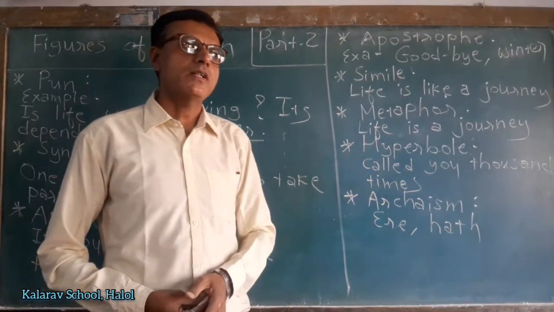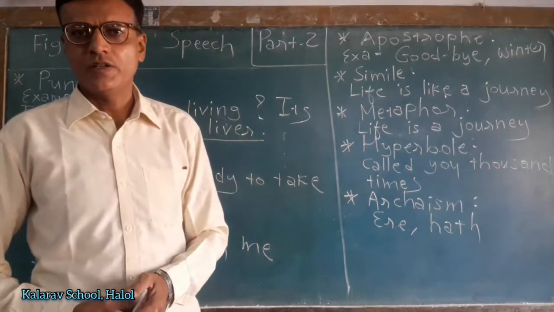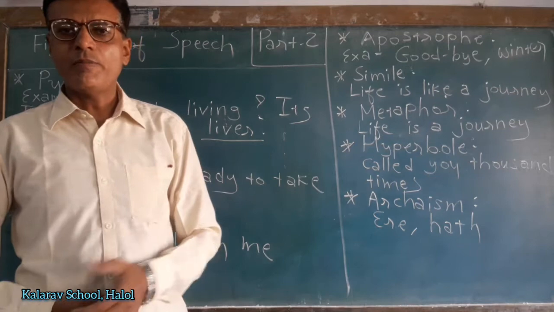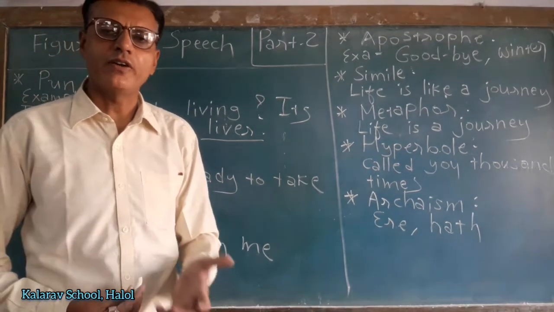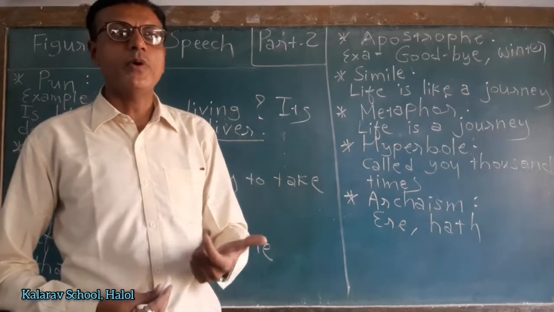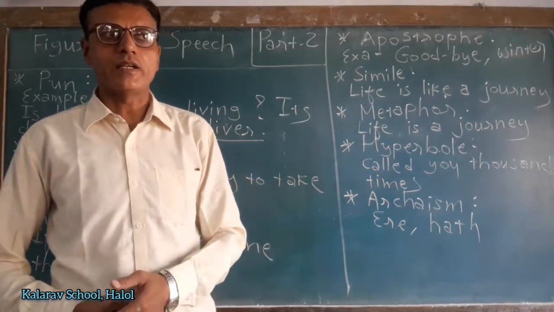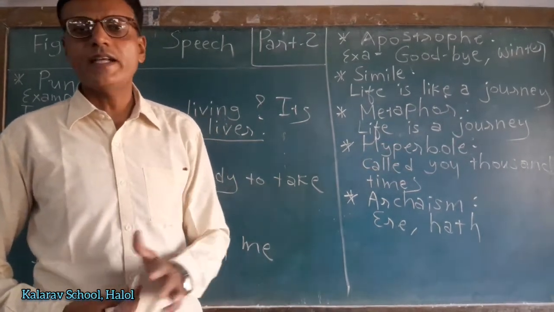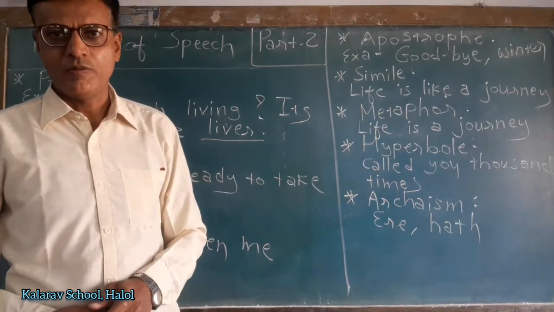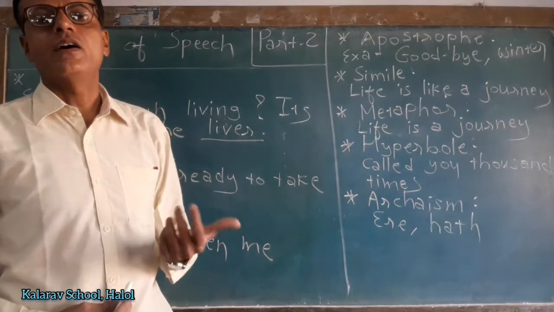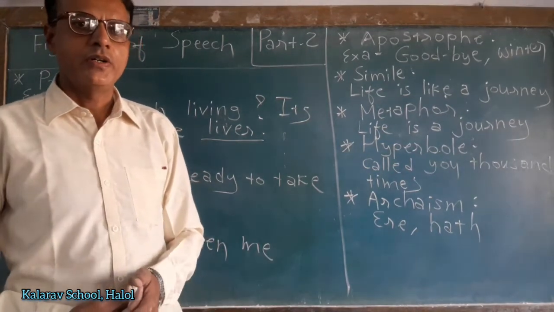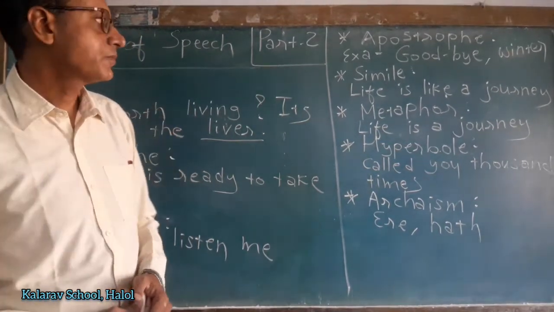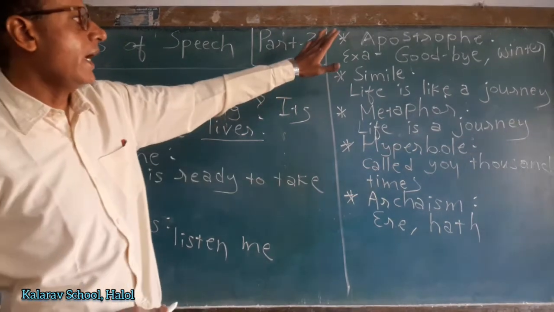Sometimes the poet can also speak to a dead person. For example, O Gandhiji, see the condition of the country. Now here the poet is telling something to Gandhiji, but Gandhiji is already a dead person. But the poet can take such freedom, and the poet can say even to a dead person. So it is called apostrophe.